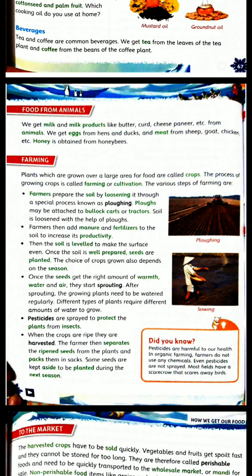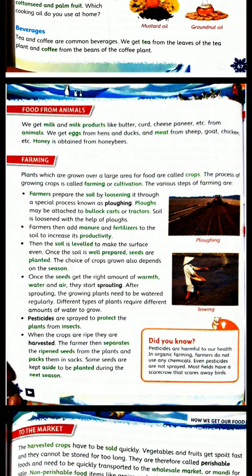After that, manure and fertilizers are added to the soil. Manure is khad. Manure and fertilizers are added to improve the quality of the soil and to help the farmers have good quality crops.